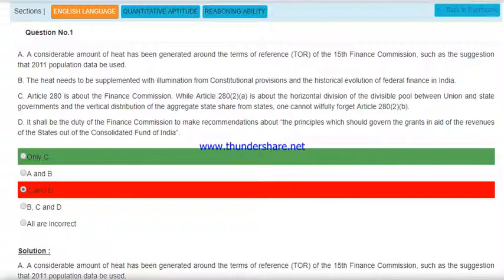C. Article 280 is about the Finance Commission, while Article 282 is about the horizontal division of the divisible pool between union and state government and the vertical distribution of the aggregate state share from the states. One cannot willfully forget Article 282. D. It shall be the duty of the Finance Commission to make recommendations about the principles which should govern the grant in aid of the revenue of the states out of the Consolidated Fund of India.